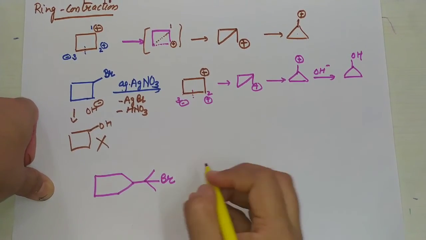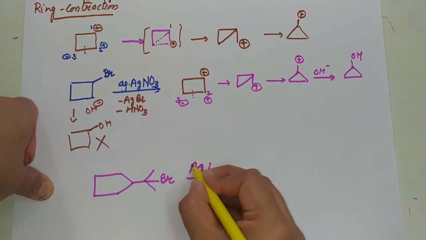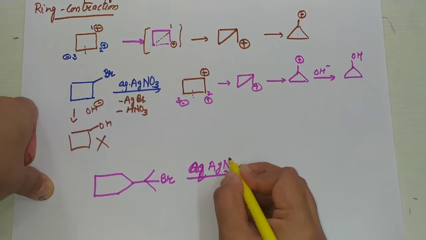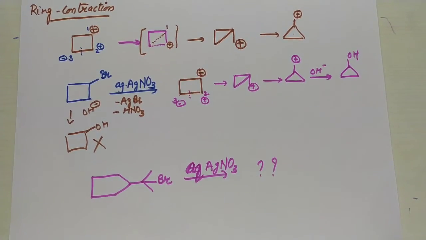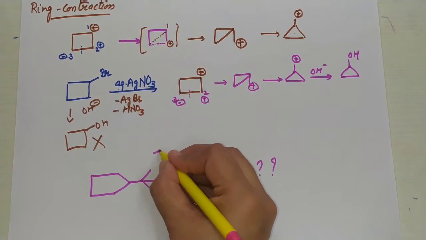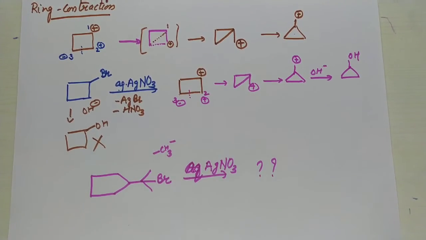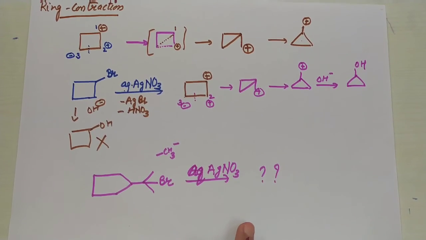Okay, and in the presence of aqueous silver nitrate, what is the product? In ring expansion I have explained there is a shifting of hydride. I give a clue: in this case, there is shifting of CH3 negative ion, because tertiary carbocation is more stable than secondary carbocation. So try to do it by yourself and comment your answer in the comment section.